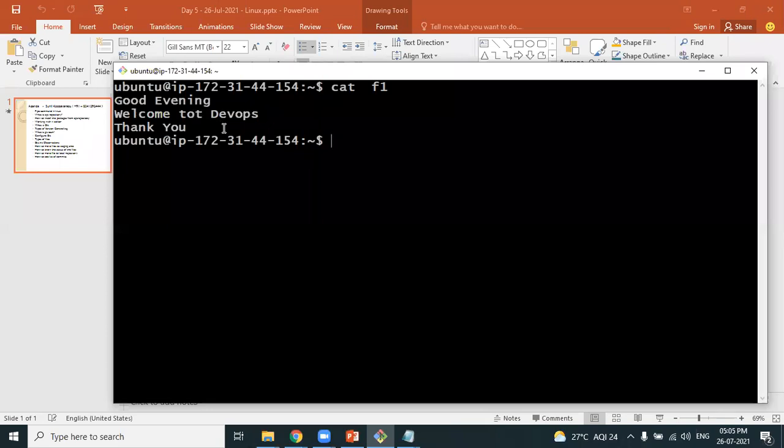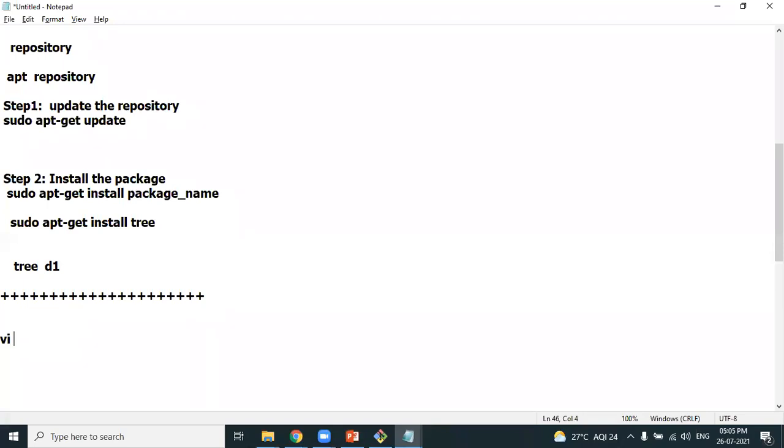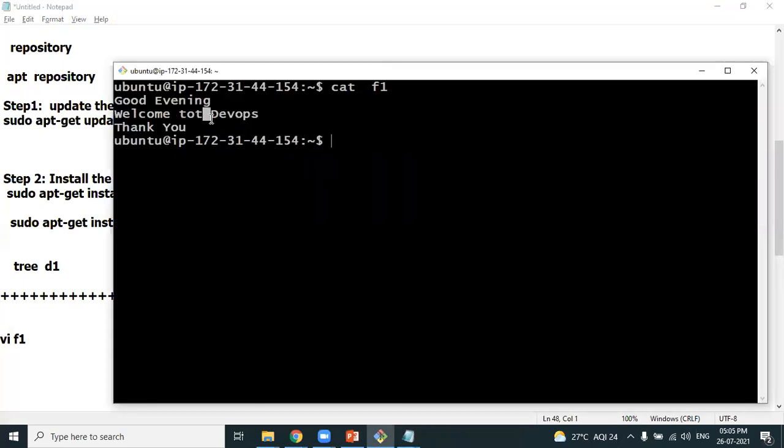I want to edit the file. Whenever you want to edit the file, you need an editor. The name of the editor is VI, which stands for visual editor. So VI, then mention the file name which you want to edit. In my case, the file name is F1. I want to remove that additional T. Whenever you want to edit files, you have to use an editor. The popular Linux editor is the VI editor. Look at this. VI followed with F1, the file gets opened.